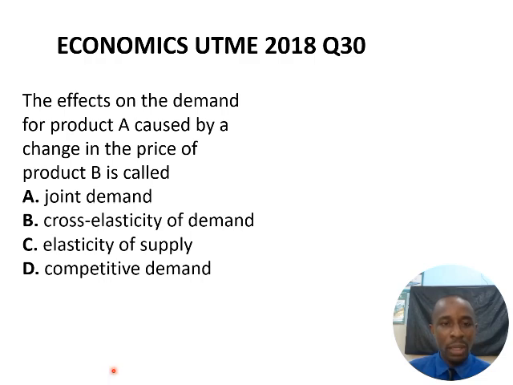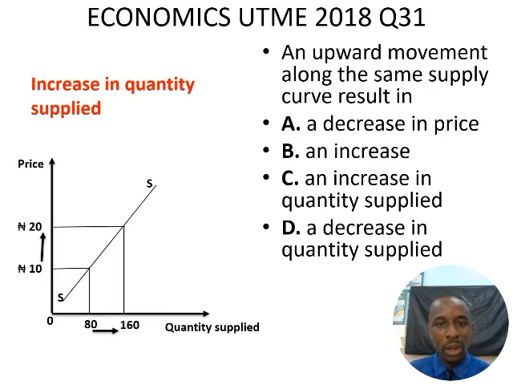The effect on the demand for a product A caused by a change in the price of product B is called cross elasticity of demand. That's option B. When two commodities are involved, it's called cross elasticity of demand. The change in price of product A will affect the quantity demanded of product B. Alright, we have question 31.